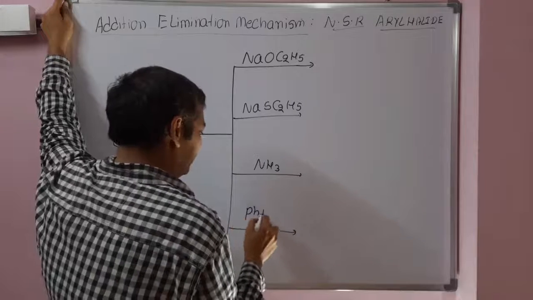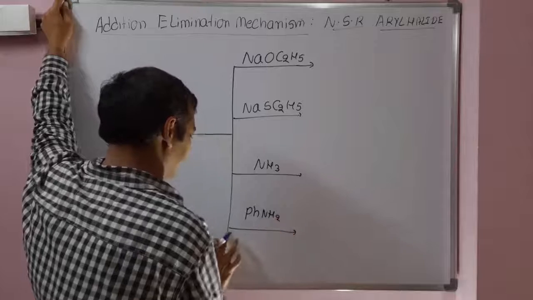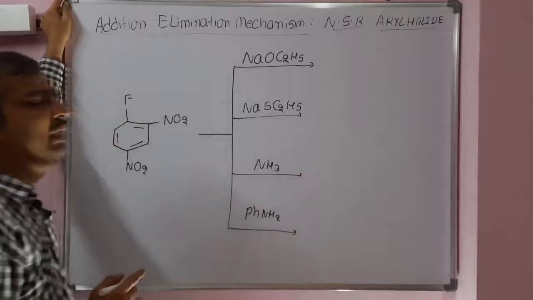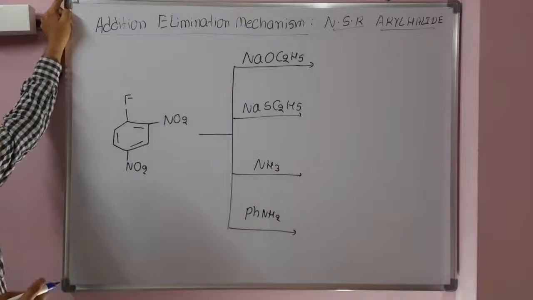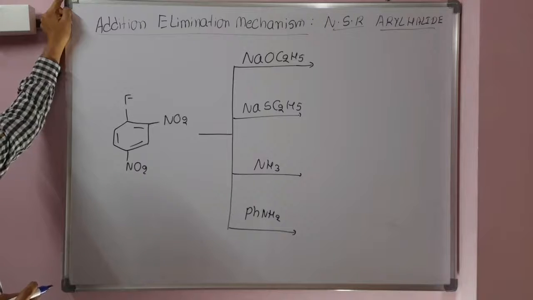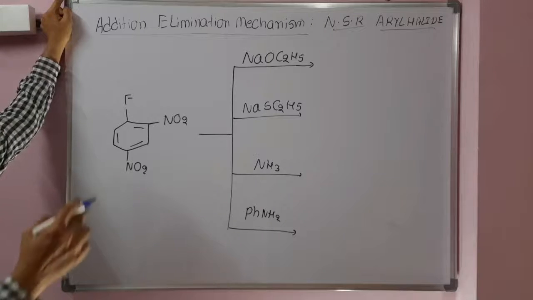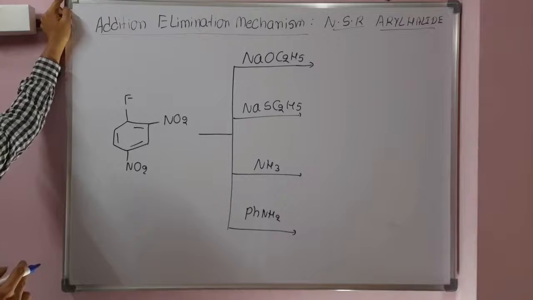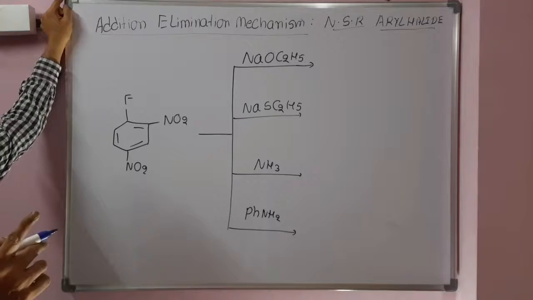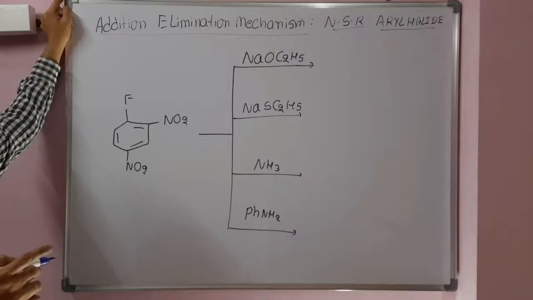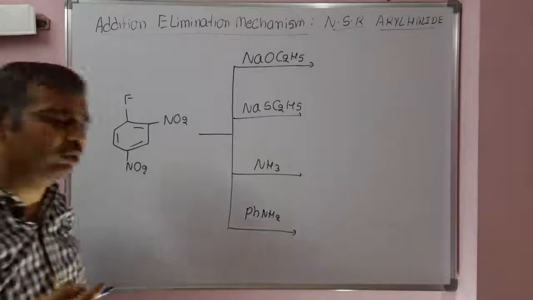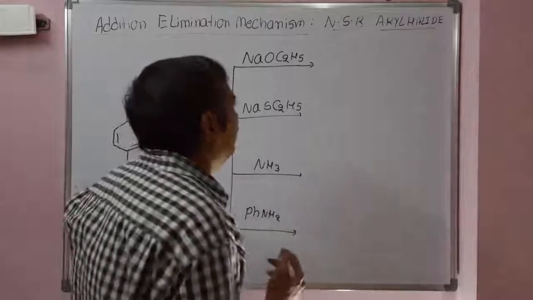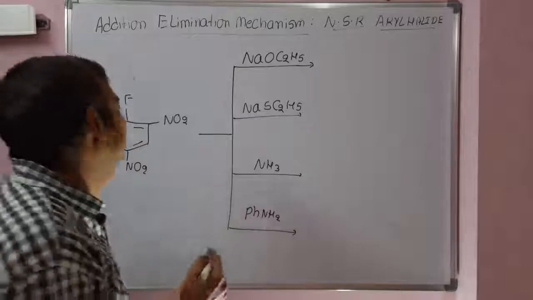Aniline, addition elimination mechanism. So generally sodium hydroxide, sodium ethoxide, sodium thioethoxide, ammonia and aniline all come under the category of addition elimination mechanism, whereas sodamide follows the elimination addition mechanism, a different route. A benzyne intermediate will be formed, which we will discuss in the next class.